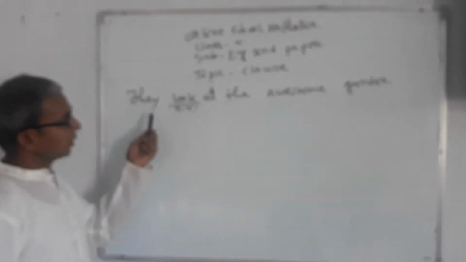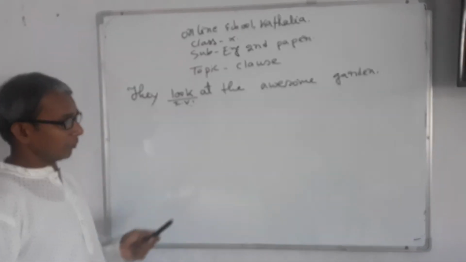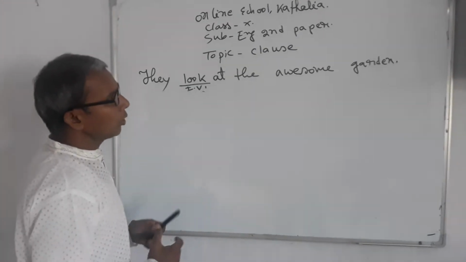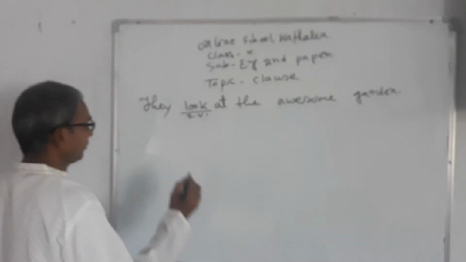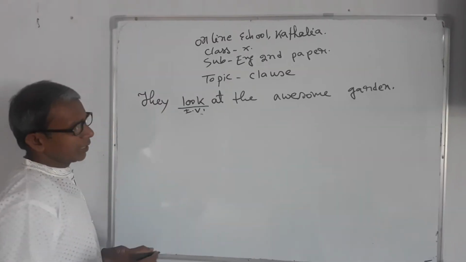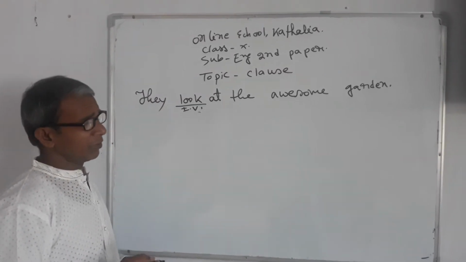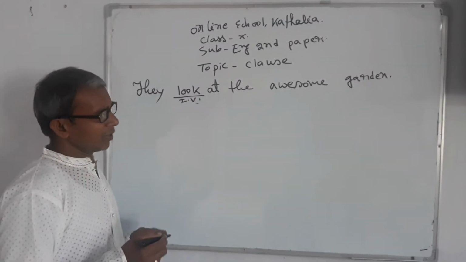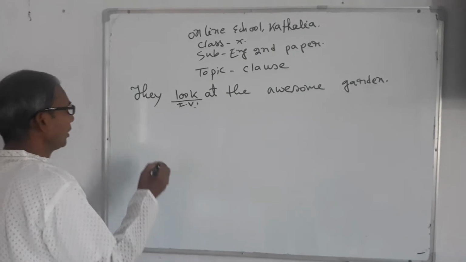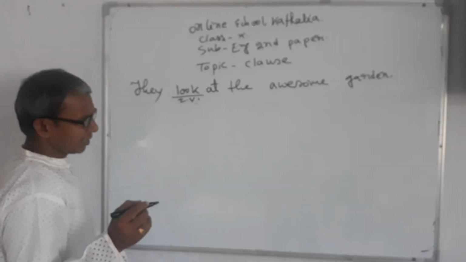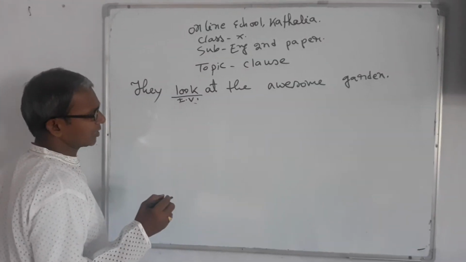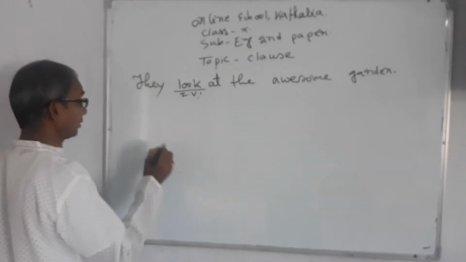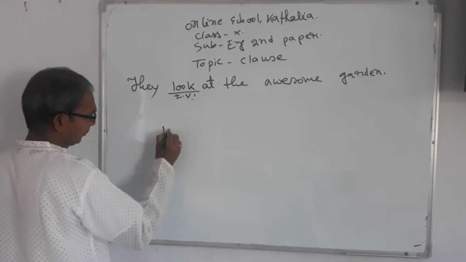We have discussed that if there is only one verb, but now this question may arise: if there is one more verb, what will be the finite verb? I can say here, if there is one more verb in a sentence, in maximum cases the first verb is the finite verb. Whichever verb is used first, most of the time it is the finite verb. I can write down another example.